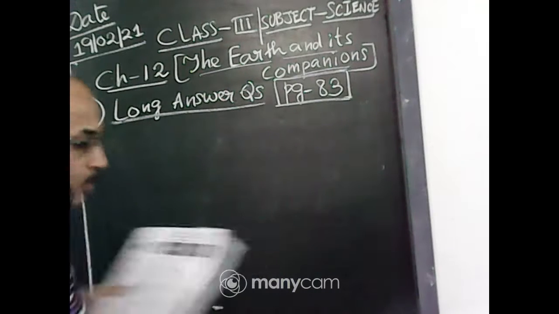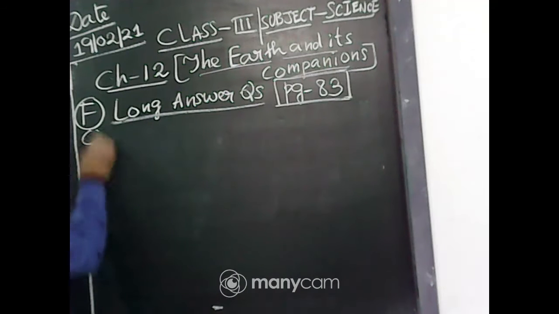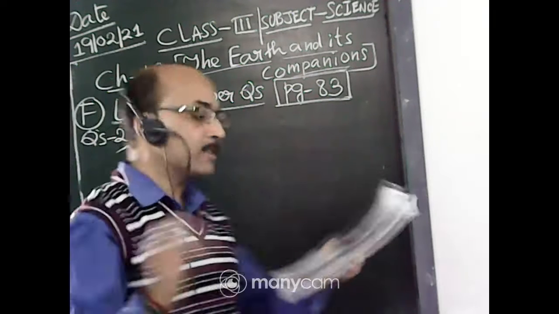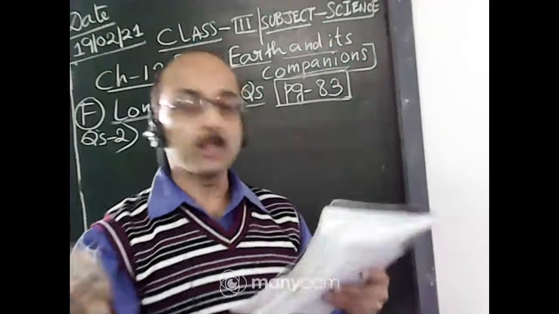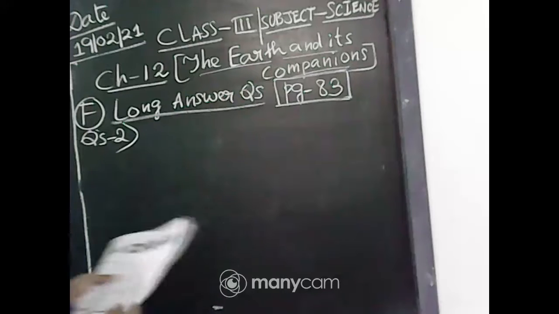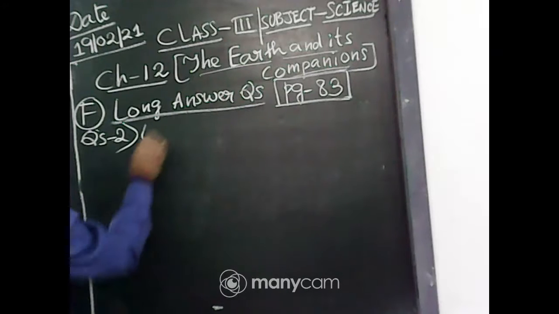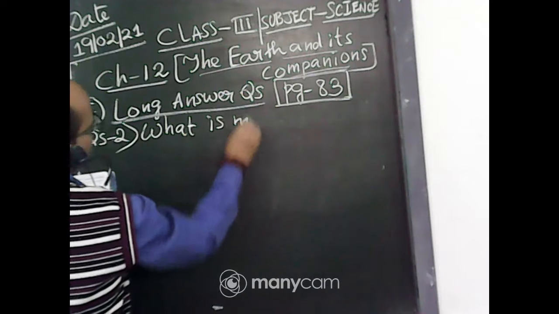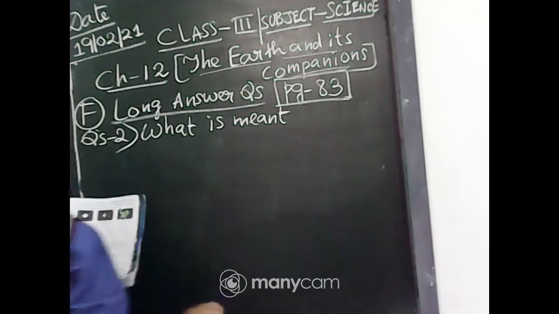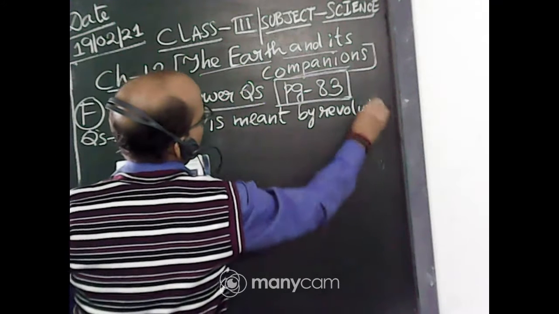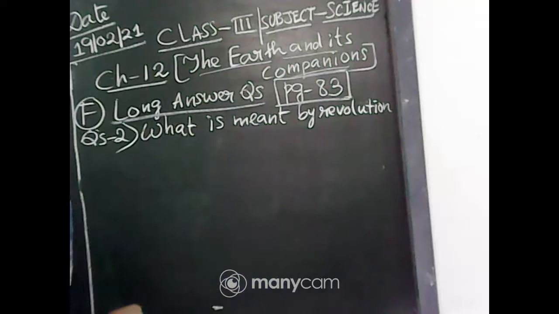Okay, this is question number 2 now. Long answer question, question number 2, page number 83. I have already written here. Question number 2 is, what is meant by revolution of the earth? And what does it cause? Very easy question. What is meant by revolution?